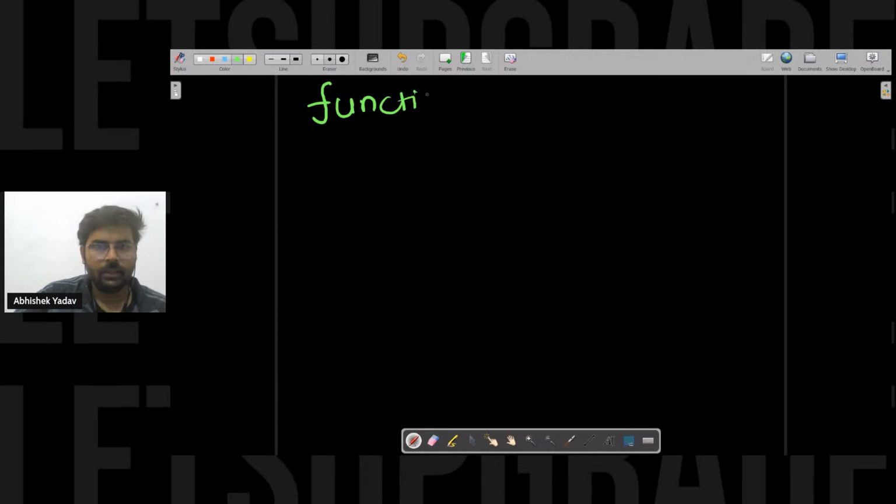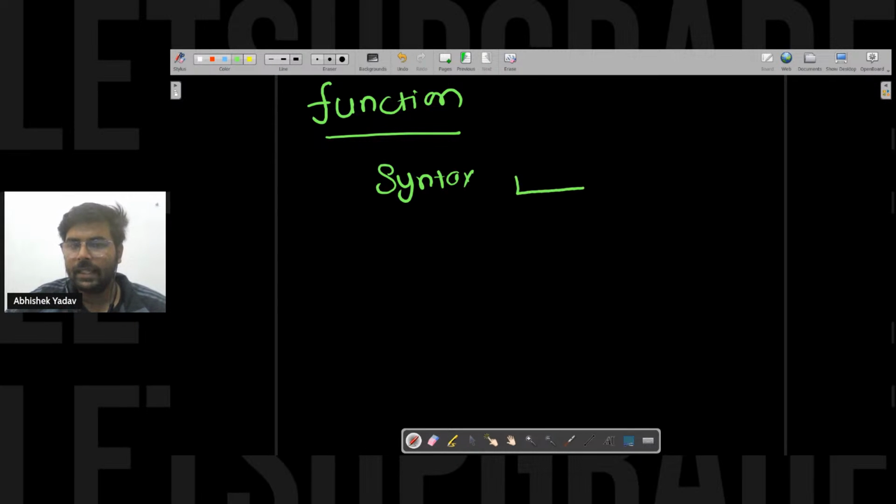Function, clear, right? So again I will discuss the syntax of function, and after that I will take a problem statement, and with the help of the problem statement we will see how function is helping us. So let's write this syntax. The syntax of a function is, you have to write the data type here.